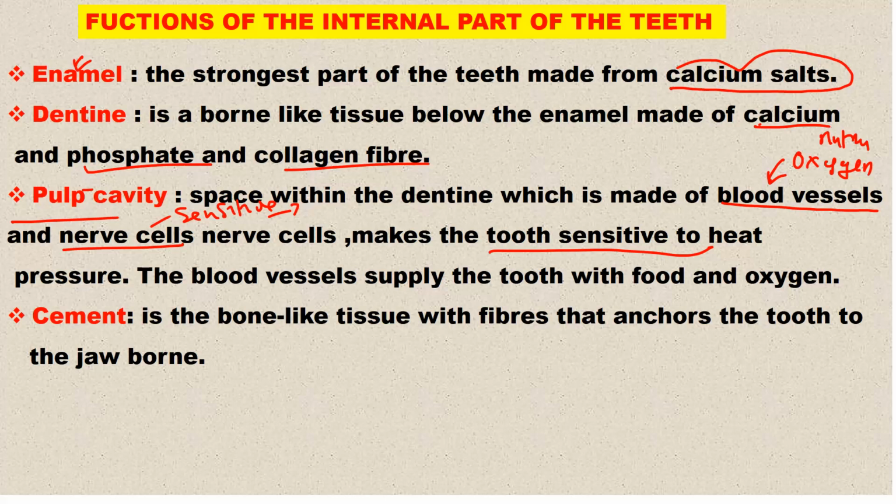The cement is just a bone-like tissue with fibers that anchors the tooth to the jawbone. So it's the one that attaches the teeth to the jawbone. So these are the functions of the internal part of the tooth.